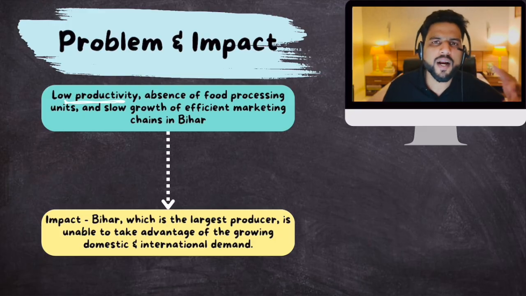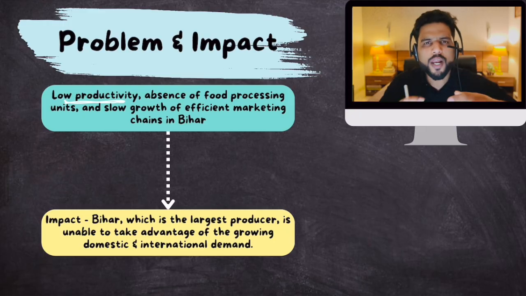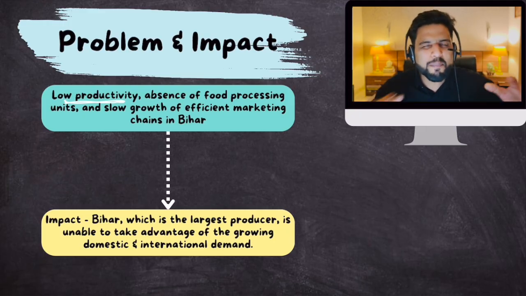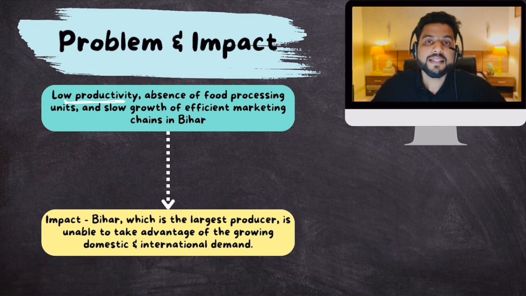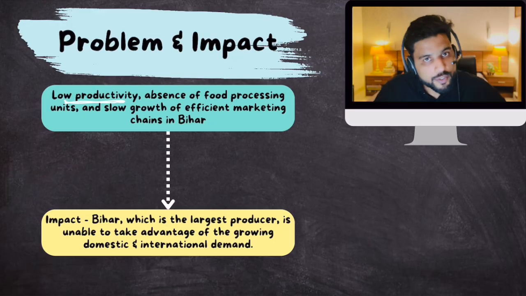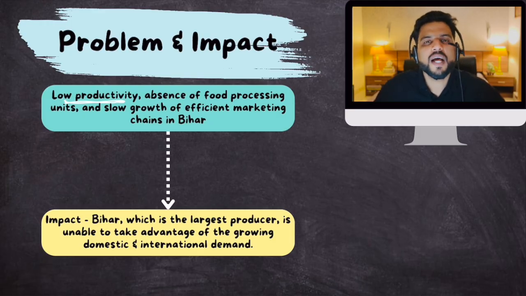Generally, when you buy these makhanas from the supermarket, these makhanas are salted, polished, and then given to you, right? They're not directly given to you from the farms. They're processed first, right? The thing is that Bihar does not have enough food processing facilities. Because of that, most of these makhanas are not processed in Bihar. The farmers sell these unprocessed makhanas for very cheap prices.